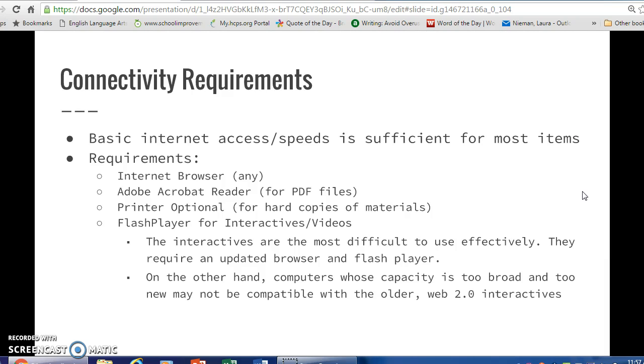Some technical implications, very basic. You need basic internet access and speeds that are sufficient for most items. You need an internet browser, Adobe Acrobat Reader, printer optional, and also we discussed the Flash Player for interactives that could potentially be an issue depending on your device.